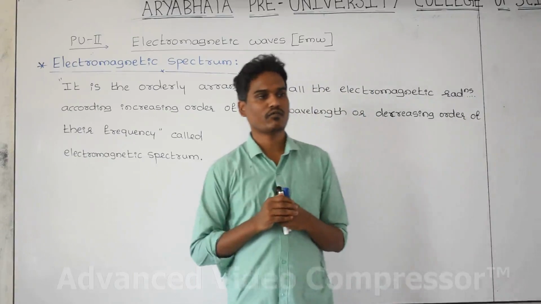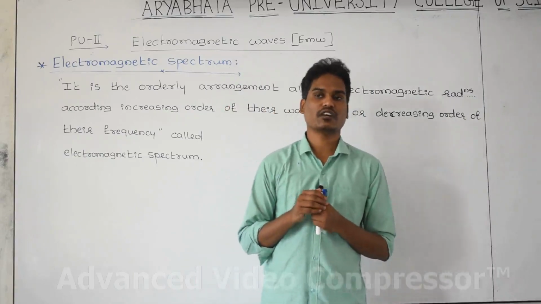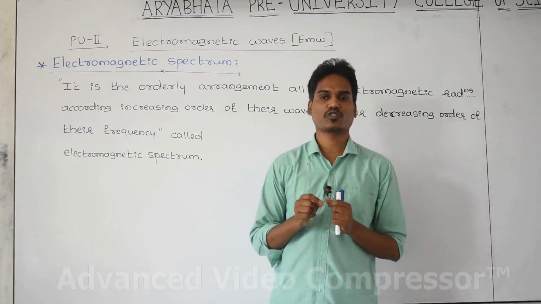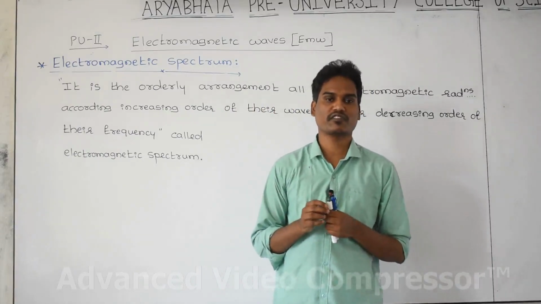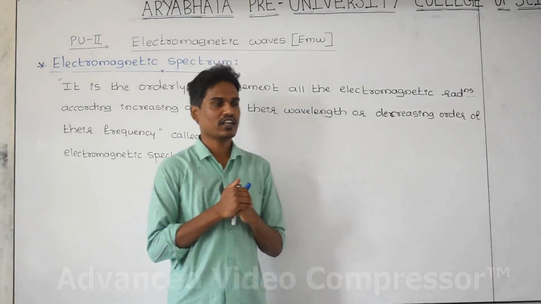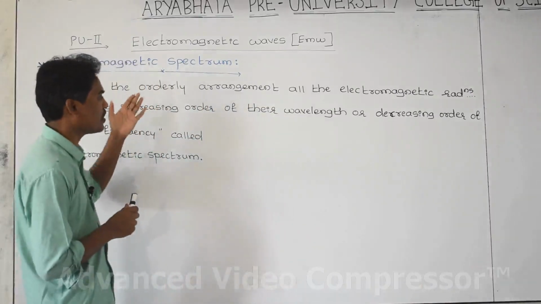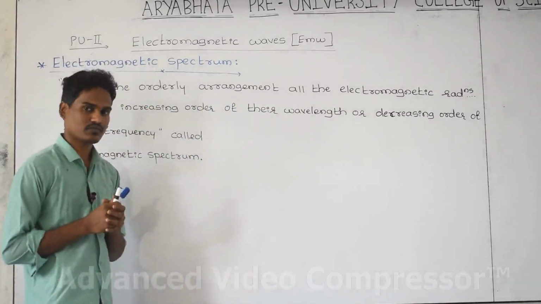You know the relation very well: frequency and wavelength of a wave are inversely proportional to each other. The more the frequency, the less the wavelength. That's why, according to that relation, this is the definition.